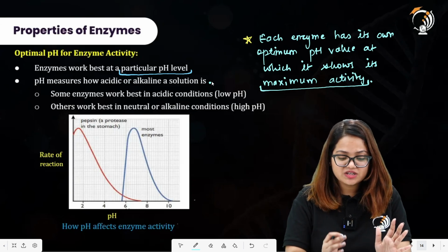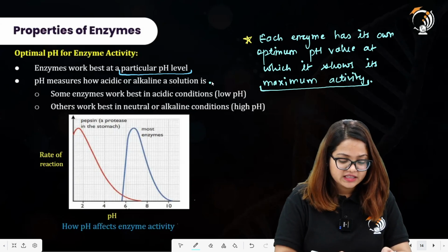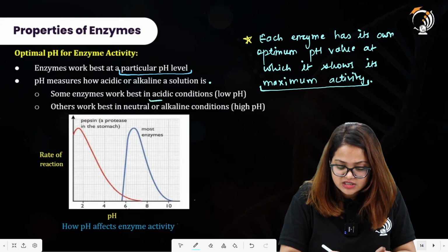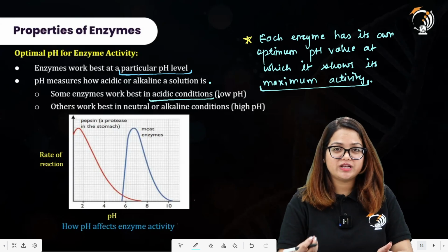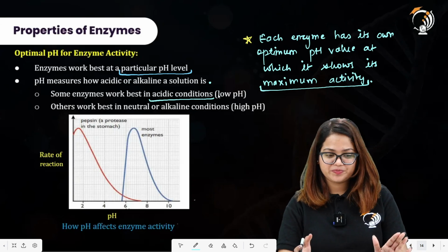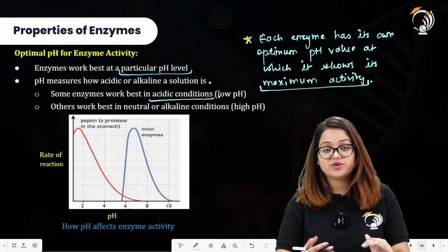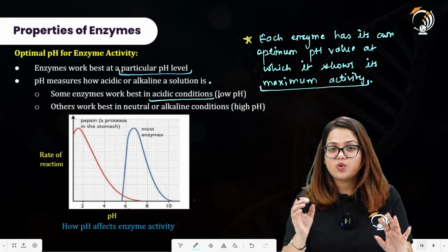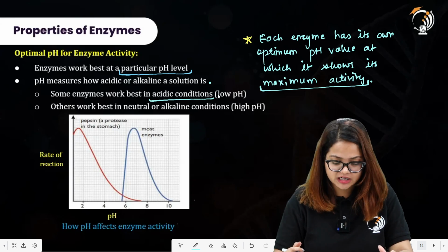Then some enzymes work best in acidic conditions, and these enzymes will have optimum pH values that are approximately low. Other enzymes work best in neutral or alkaline conditions, or you can say high pH as well. So basically each enzyme has its specific pH value at which it shows maximum activity.